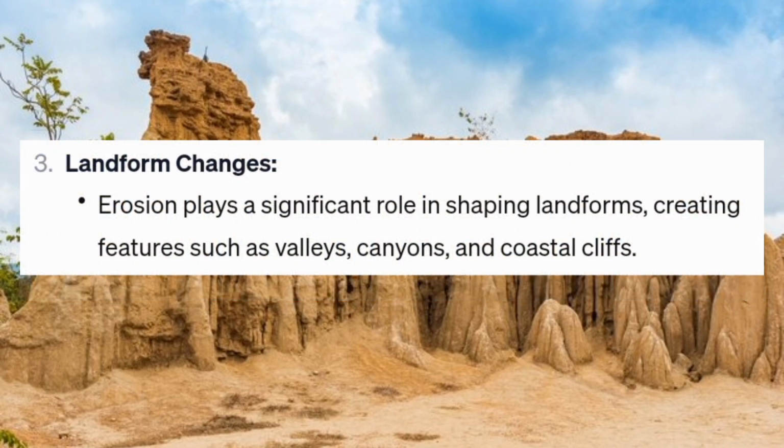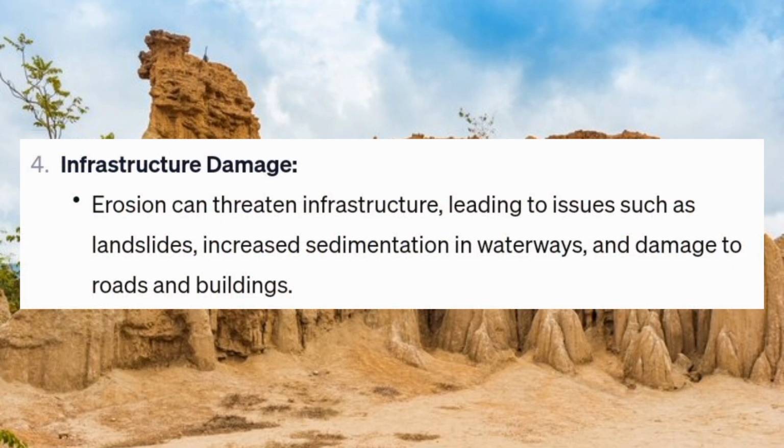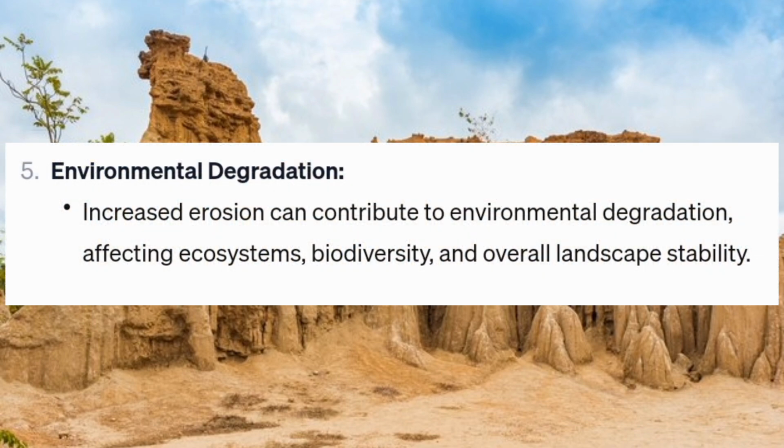Landform changes: erosion plays a significant role in shaping landforms, creating features such as valleys, canyons, and coastal cliffs. Infrastructure damage: erosion can threaten infrastructure, leading to issues such as landslides, increased sedimentation in waterways, and damage to roads and buildings. Environmental degradation: increased erosion can contribute to environmental degradation, affecting ecosystems, biodiversity, and overall landscape stability.